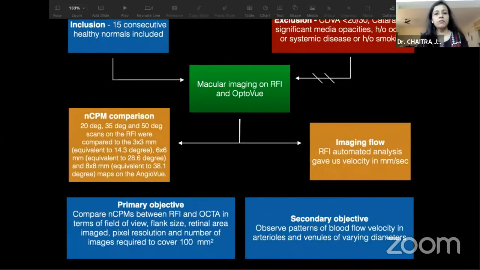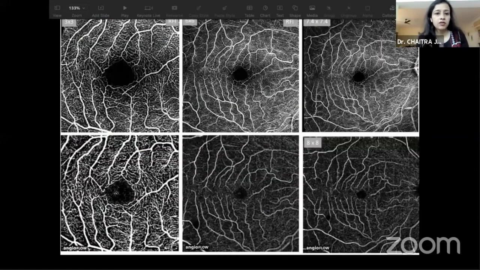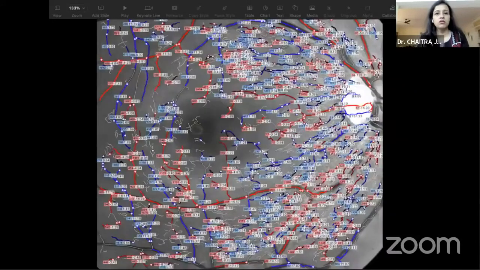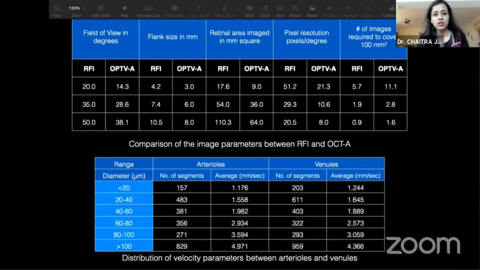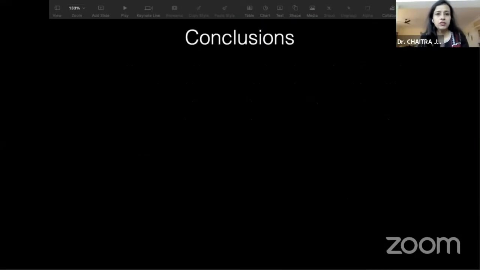So we compared basically macular imaging on RFI with OptoView, and we had about 15 healthy normals that we had included in this study. So if you see the panel above and below, above is the NCPM map, the non-invasive capillary perfusion map, compared to the Octa below. You can see how comparable it is. And this is the mapping of the blood velocity. We did a comparison between image parameters and velocity parameters.